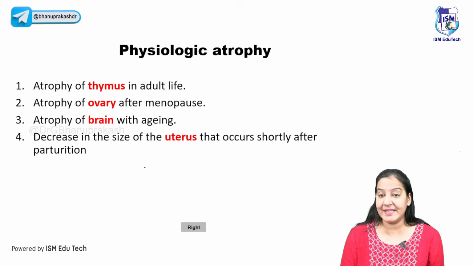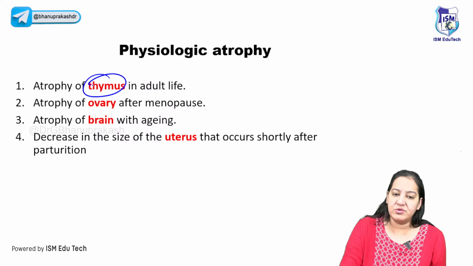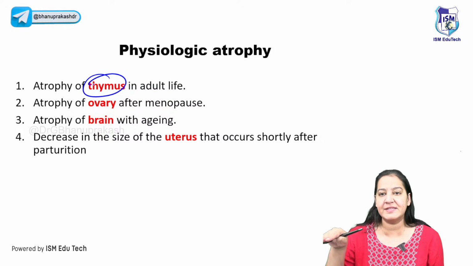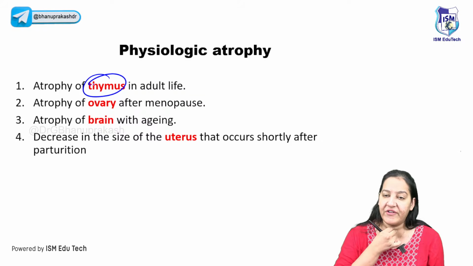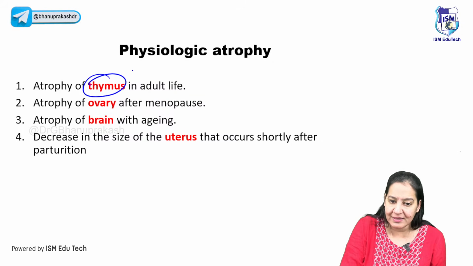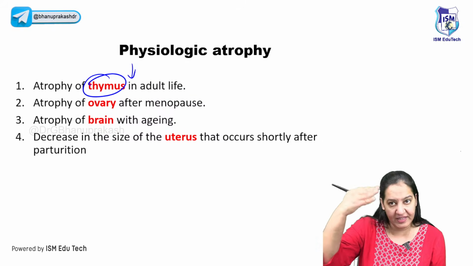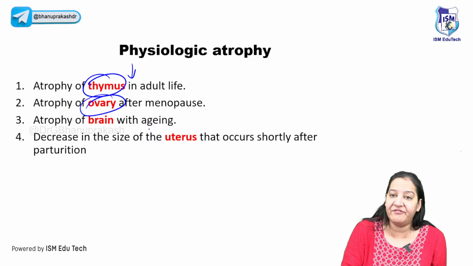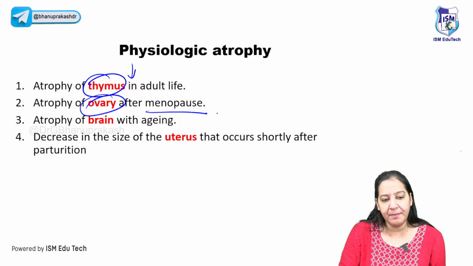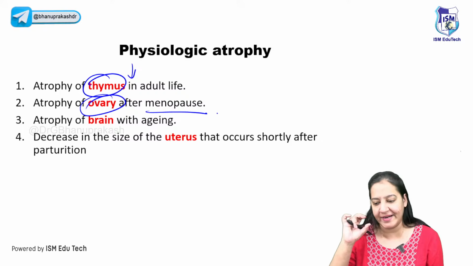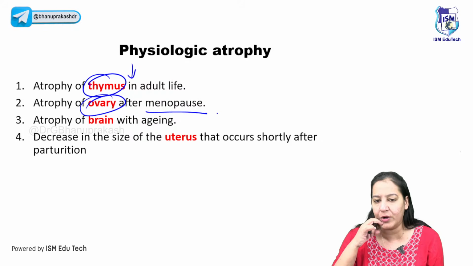So thymus you can say, or lymphoid organs. In childhood or in the fetal stage we have thymus, but it regresses when we grow. So thymus undergoes atrophy with increased age. Ovaries in females after menopause: after menopause, the ovaries shrink, the gonads shrink. Yes, very good, Gulnaz, very good.